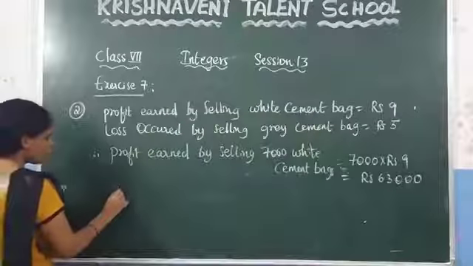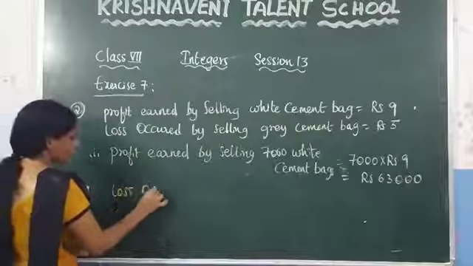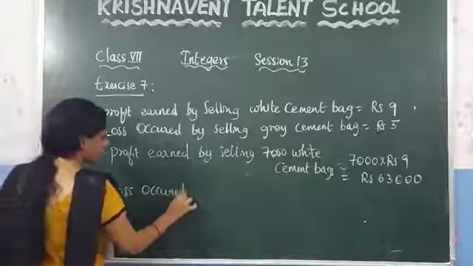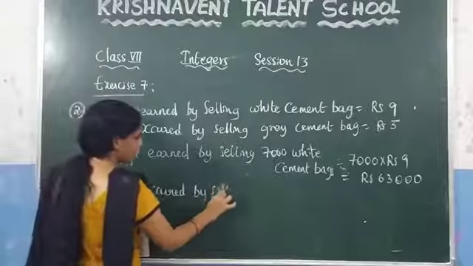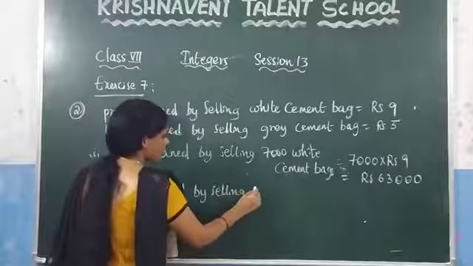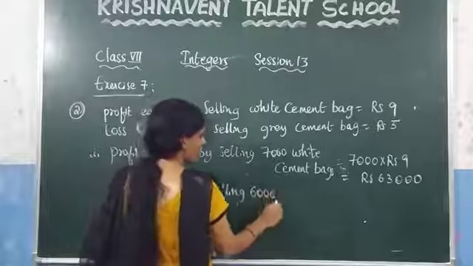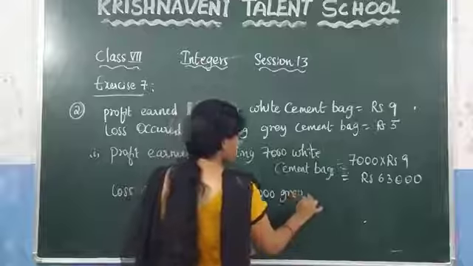Now you need to find the loss. Loss occurred by selling how many bags? 6,000 bags of grey cement.